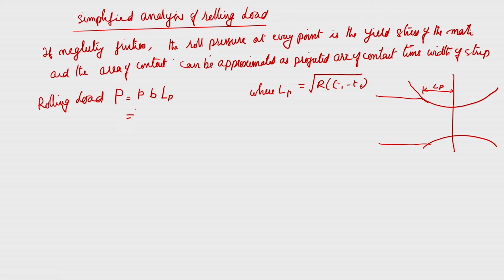So, this is equal to the plane strain flow stress of the material into B into root of R into delta t, where this sigma naught dash is the plane strain yield strength, which is equal to 2K, equal to 2 sigma 0 by root 3, where sigma 0 is the uniaxial tensile yield strength of the material.